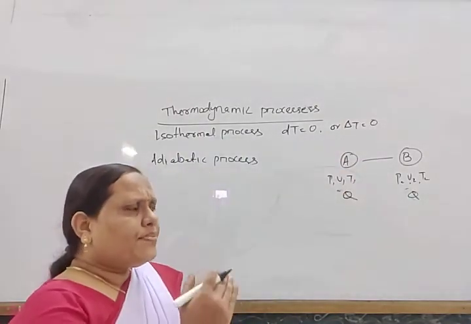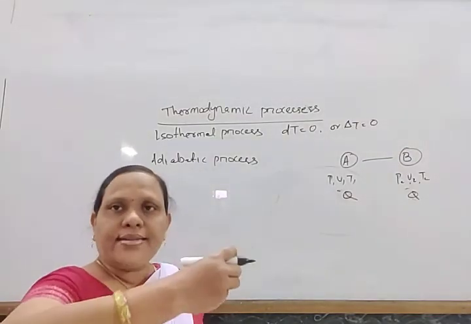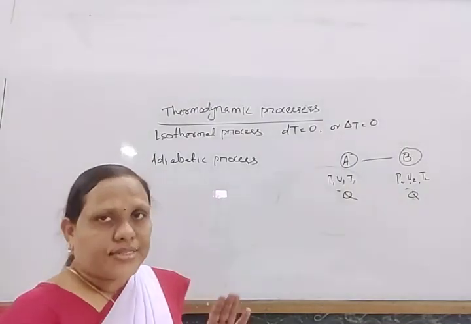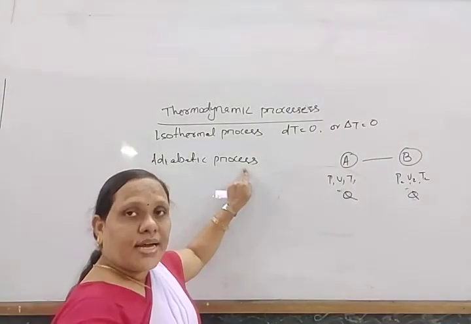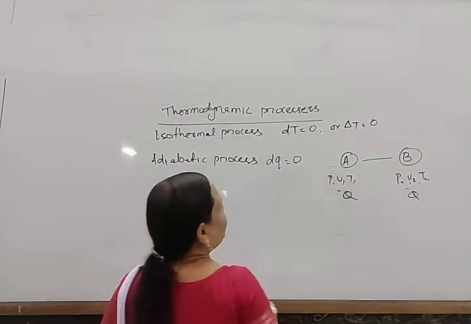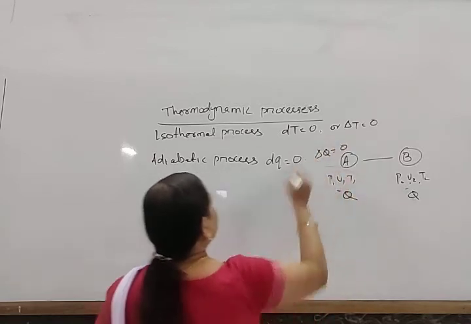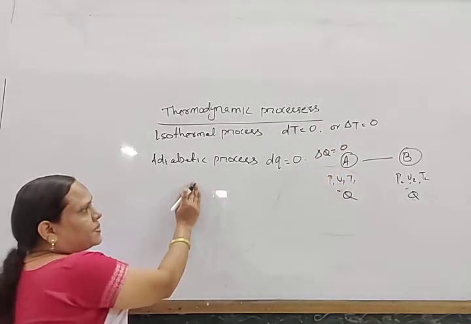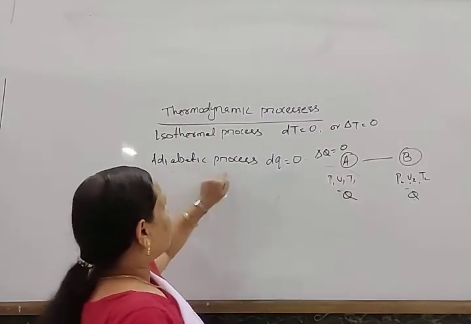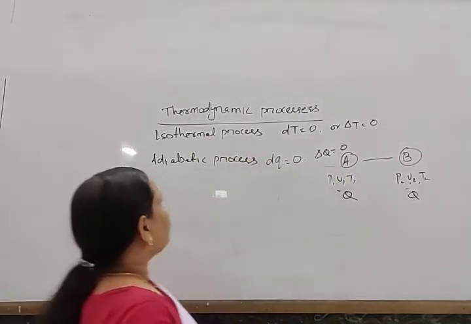For example, if the reaction takes place in an insulated medium, then what happens? Inside, the temperature may increase or decrease, but the heat remains constant. Then that process is known as an adiabatic process. Here dQ equals 0, or you can say del Q equals 0. So the adiabatic process is where heat remains constant throughout the change. If the temperature remains constant, that is known as the isothermal process.